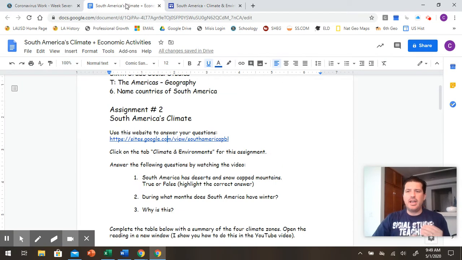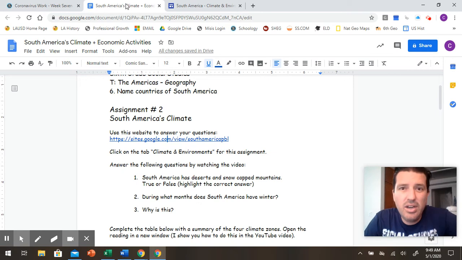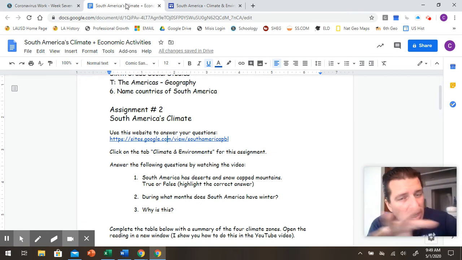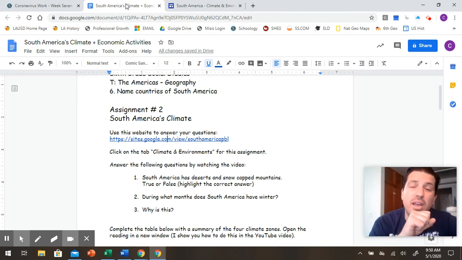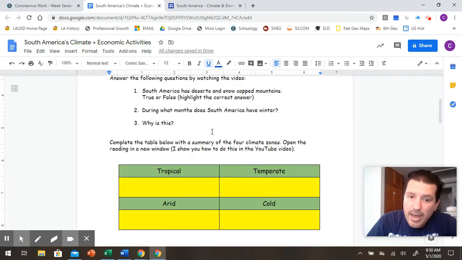South America is not just all desert, it is not all rainforest, even though there is a huge rainforest in South America, as we know. It's not all mountains, it's not all plains, it's everything. Just like here in the good old US of A. I mean, yes, in the continental United States, we don't have rainforest, but we do have, especially on the East Coast, heavily forested area. Okay, so keep that in mind.